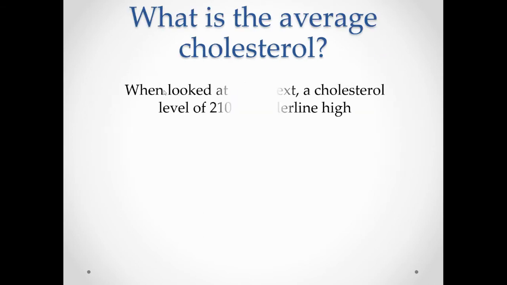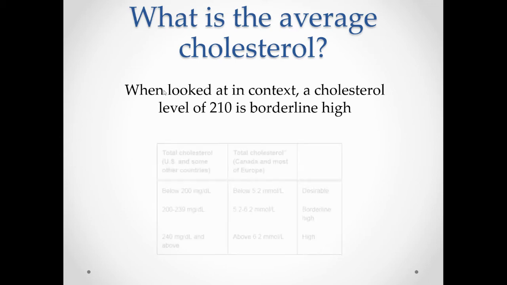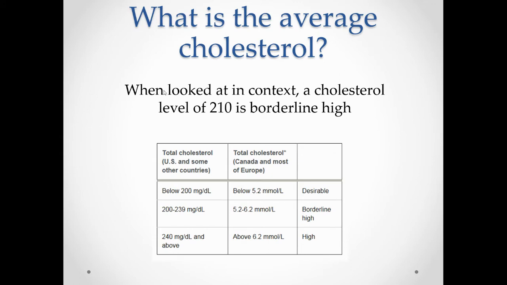Okay, where's the average cholesterol? When looked at in context, a cholesterol of 210 is borderline high. If I look at a table of cholesterol from the United States, below 200 is considered desirable, between 200 and 240 is considered borderline high, and 240 and above is high. So 210 by itself, if I don't know anything about cholesterol, doesn't tell me much. But if I know what level of cholesterol I'm looking for, I see 210 and think, oh no, that's not a good number. That's a borderline high number. I want to do something to fix my cholesterol.